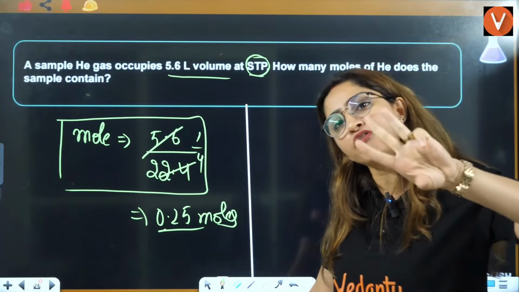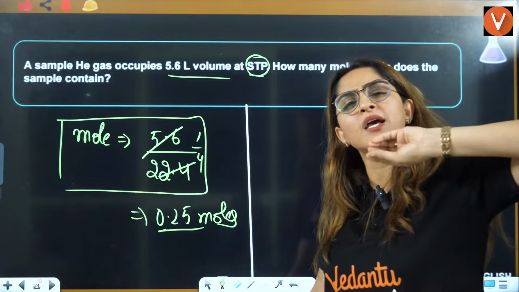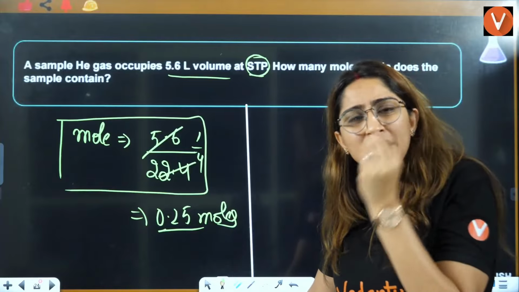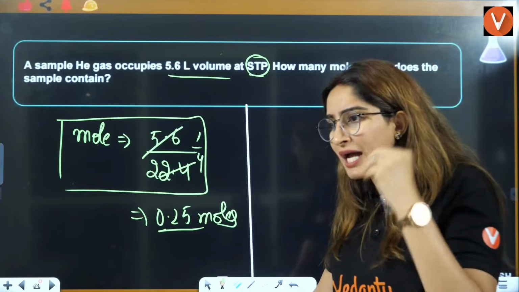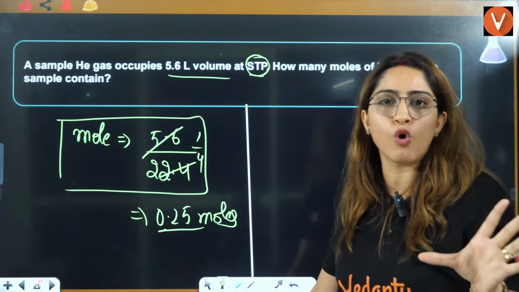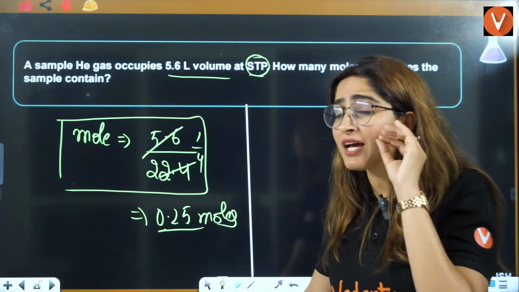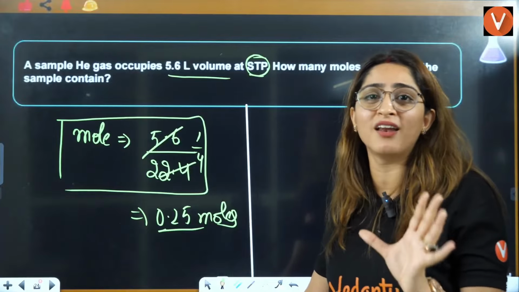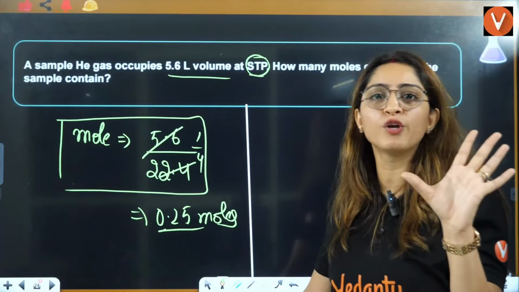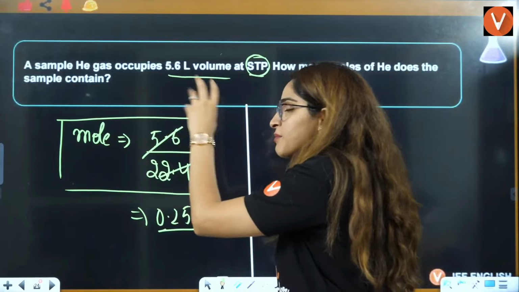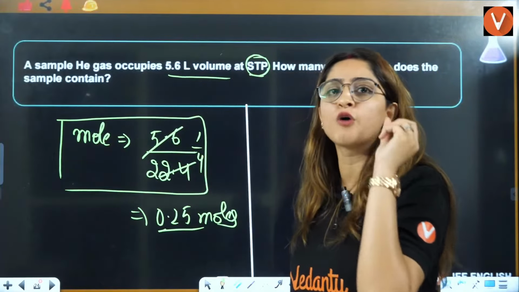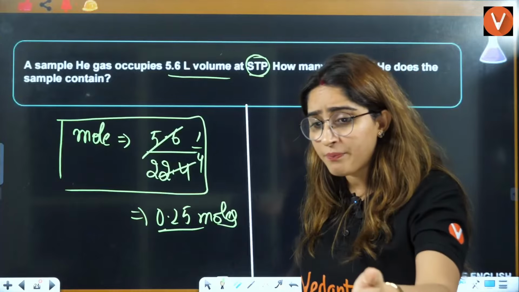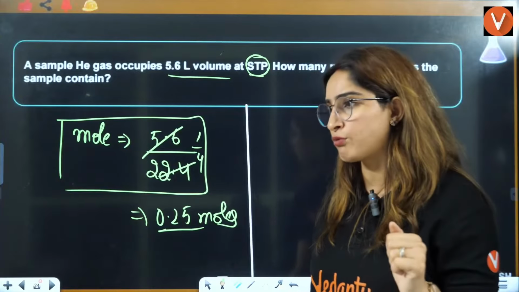We are using 3 formulas I told you. Right now, I'm picking up very basic questions so that you get habitual of applying the mole concept. Till now, we are just using the formulas of mole. We have not used the mole concept till now. Just the formulas: mole in terms of volume, mole in terms of mass, and how to calculate if particles are given.